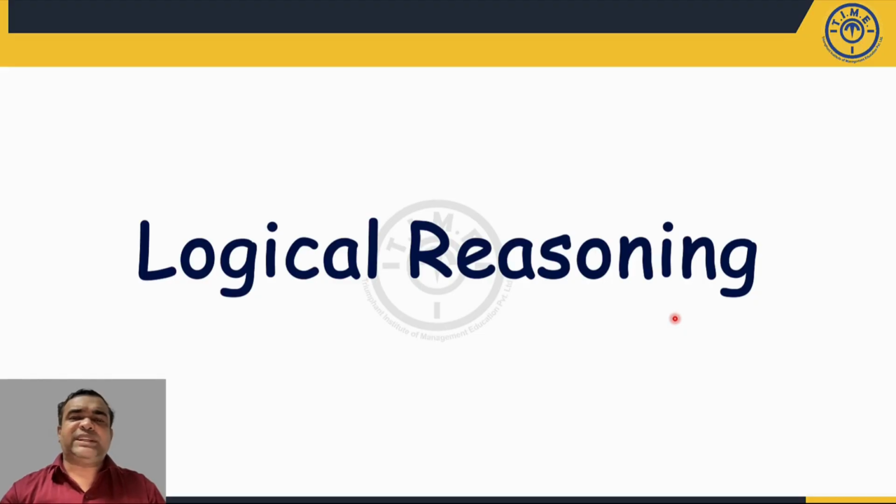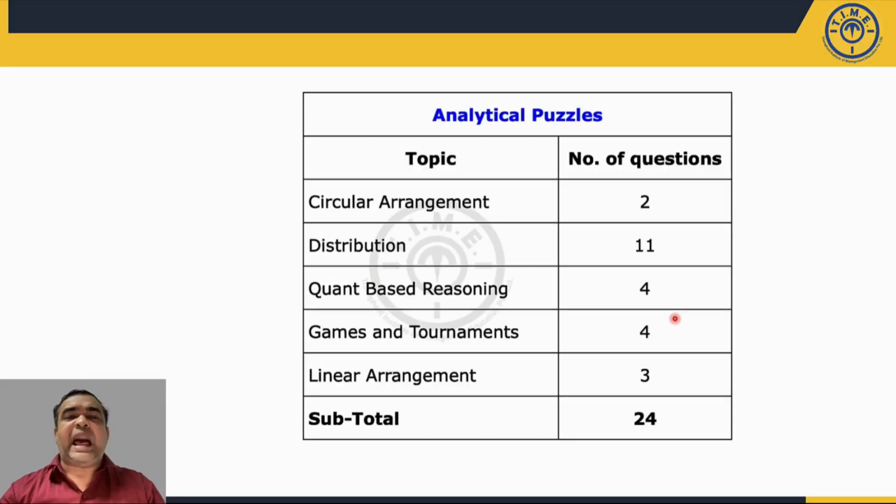Now the first section is the logical reasoning section. I split this logical reasoning section here as one part as analytical puzzles, then logical reasoning, normal analytical reasoning, and the third part, where 11 questions of maths were asked. So the first part was analytical puzzles. Here you can see there are 24 questions based on analytical puzzles.